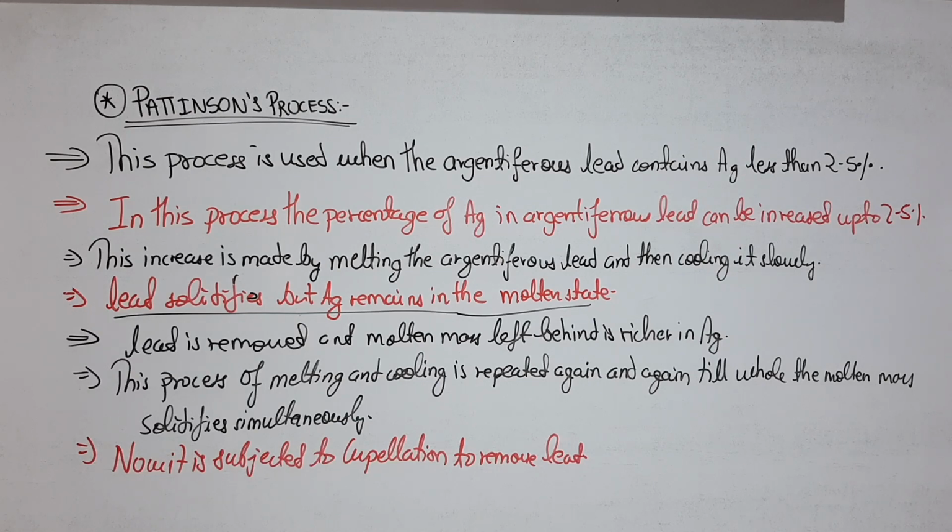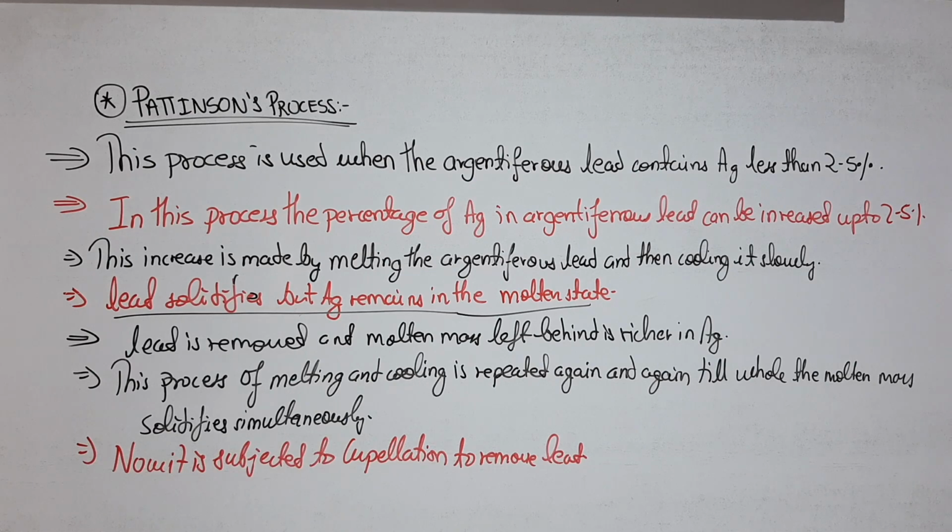Again the same point comes as we did in the Parkes process. Lead is removed and the molten mass left behind is richer in Ag. This process of melting and cooling is repeated again and again till the whole molten mass solidifies simultaneously, and now it is subjected to cupellation to remove the lead.